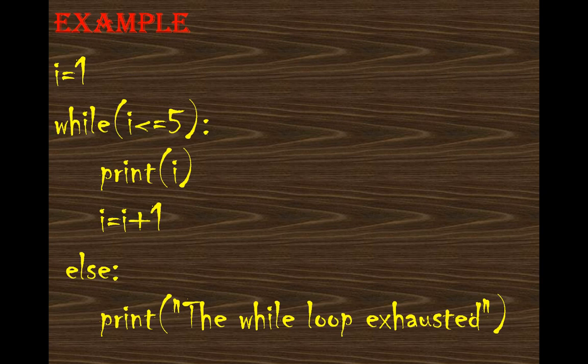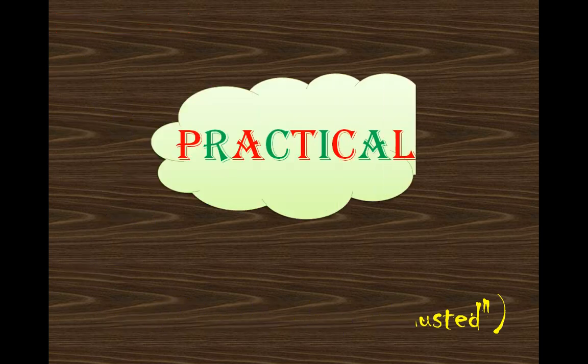In this case, I have taken i equals 1, while i is less than or equal to 5, print i. When the while loop is completing, I am putting here else. That means after printing your statements 1 2 3 4 5, it will print the message "while loop exhausted".